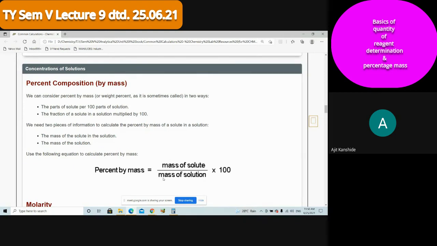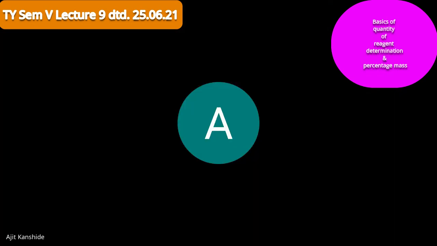If I consider 50% mass of solute, then who is more, solvent or solute? Equal. Right, both are equal. Very good. Who has answered? Okay, now I come on the screen. Swapnali, have you answered, or any other student? Amisha answered. Okay, good. Both are equal. But if I consider 80% of solute, then solute will be more.